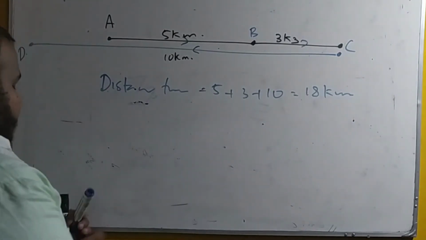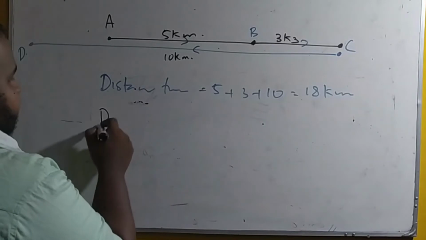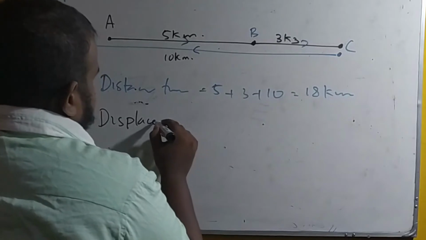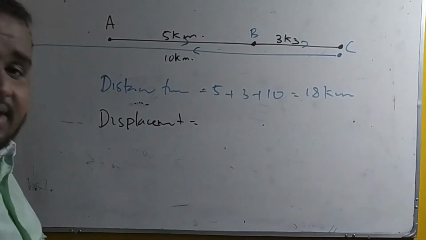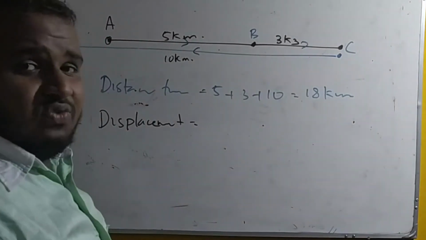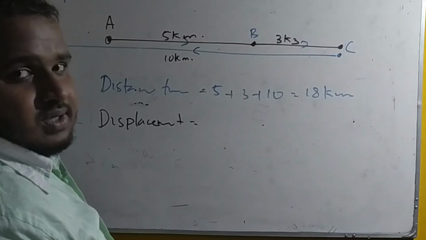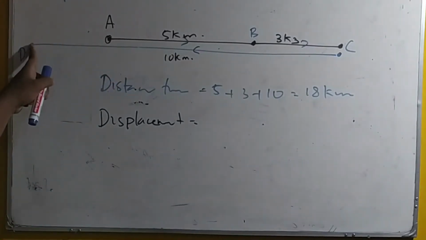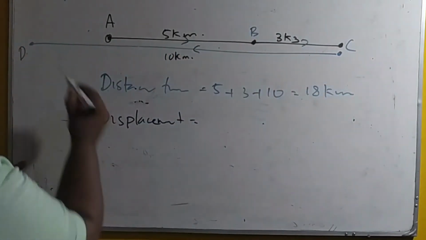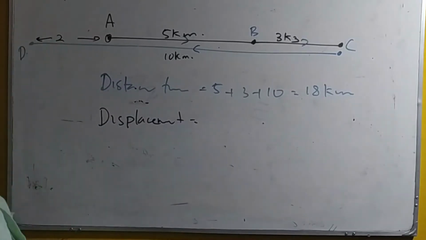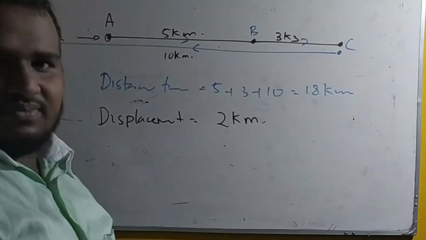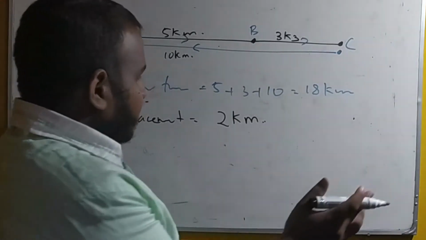If I ask you what is the displacement? Think. What is the initial point? The initial point is A. What is the final point? The final point is D. Here A is, and here D. You all know that 5 plus 3 is 8, and if the return is 10, here it should be 2 kilometer. So the displacement is 2 kilometer.